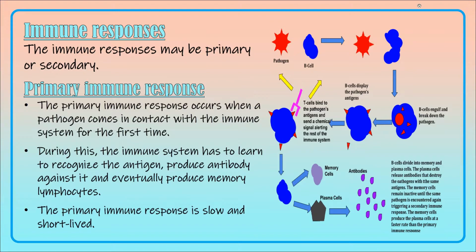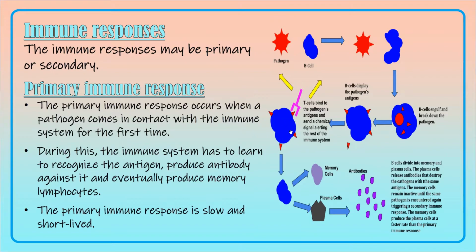So here we can see the pathogen entering the body, and it will be encountered by the B cells first. These B cells will engulf this pathogen, break it down, and present it to the T cells.